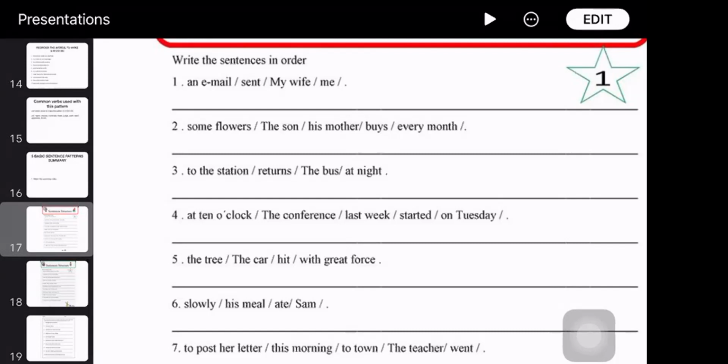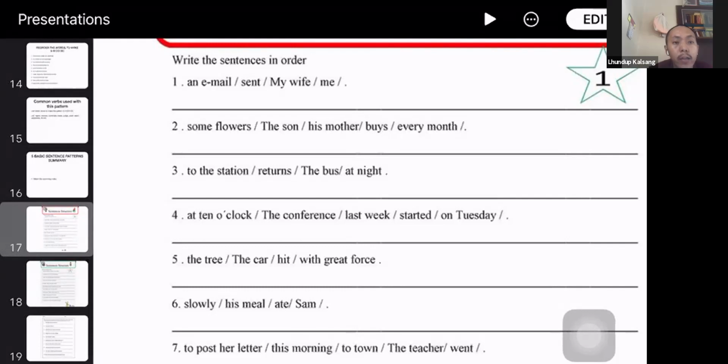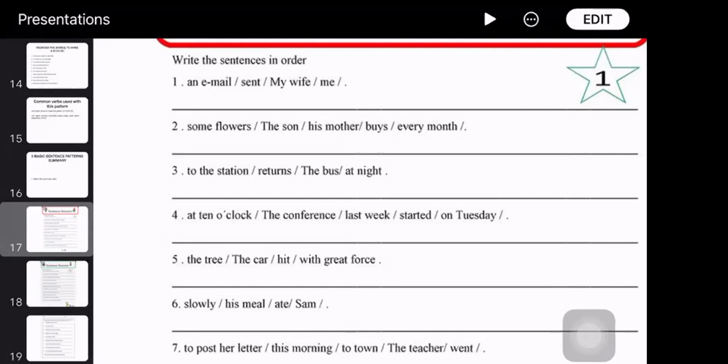No, the son buys, indirect object. Put the indirect object first. His mother, some flowers, every month.